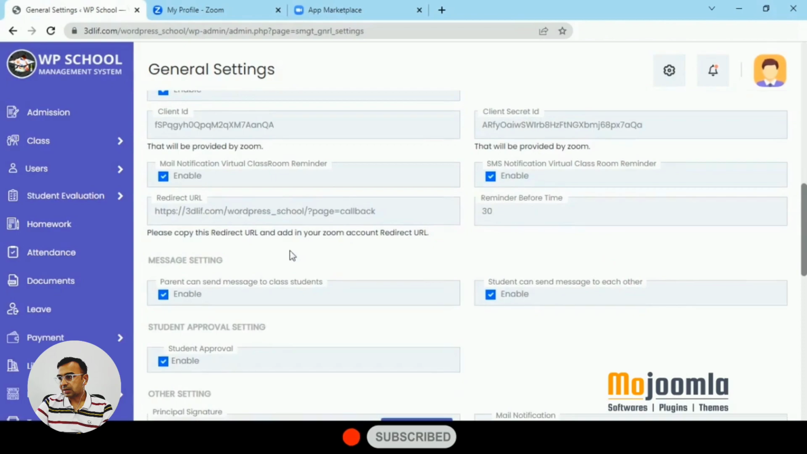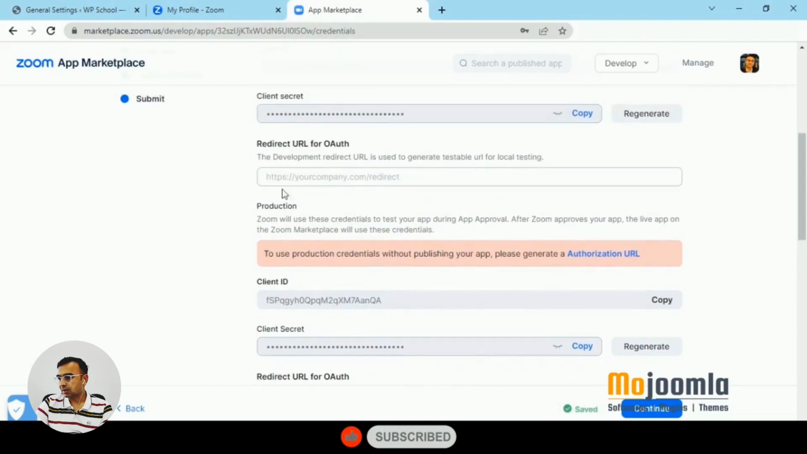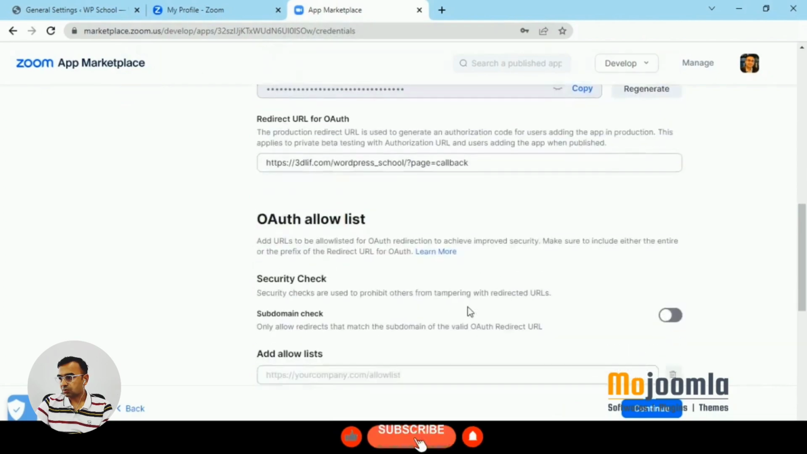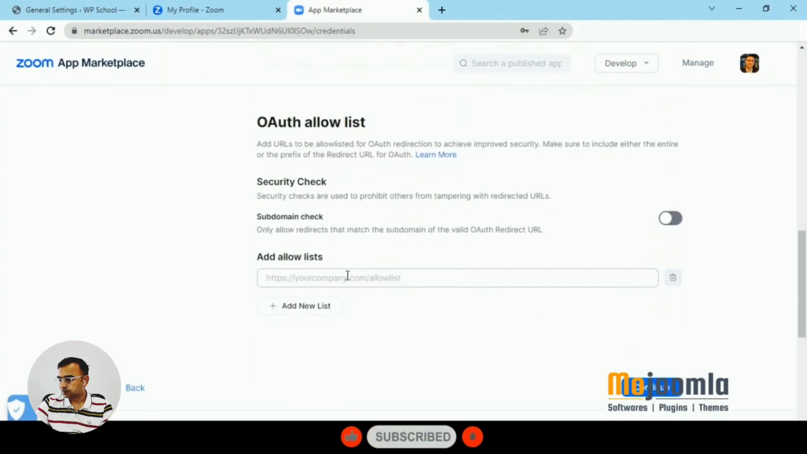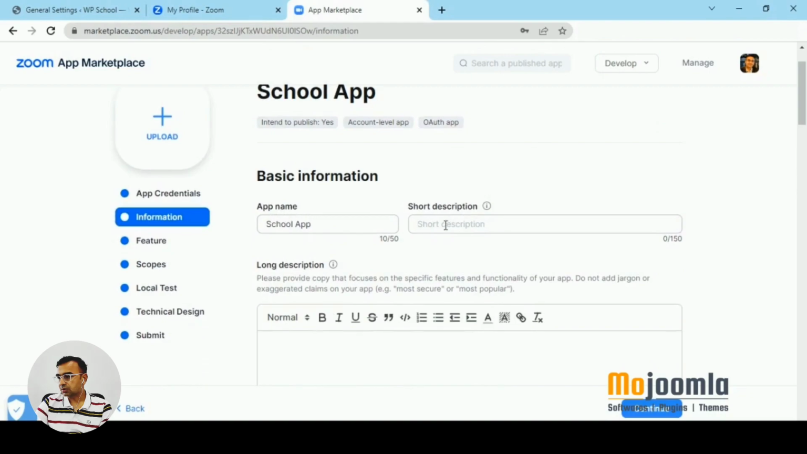Once the client ID and secret are added, now is the time to add the redirect URL. You will get the redirect URL from the WordPress school settings. Copy that URL and then paste it onto Zoom's redirect URL for OAuth. For both test and production, you can copy and paste the URL. Now we are all set for the Zoom settings. These are basic settings. Now just click on the button to submit the settings and continue.